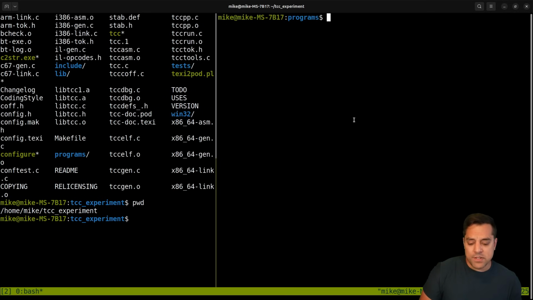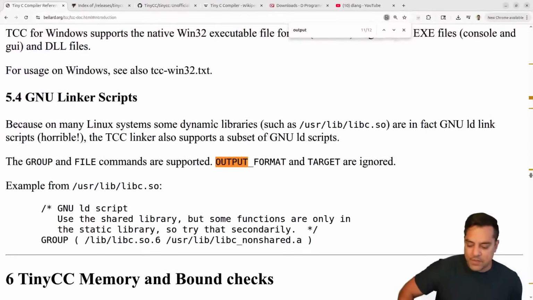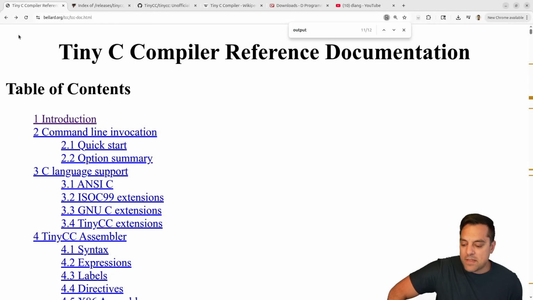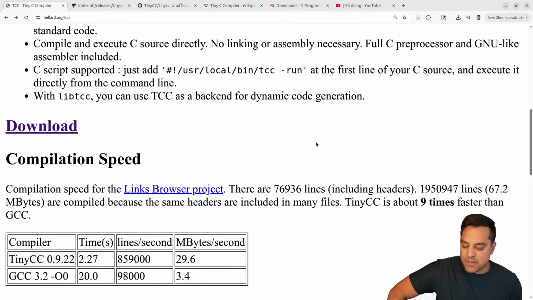And like we observed, roughly 12, 13 times faster to compile itself, which is really, really cool to see here. So anyways, this has been on my list to do for a long time. I learned about TCC from some folks at the D conference a few years ago that mentioned it, because I've been thinking a lot about fast compilation speed and these types of things.